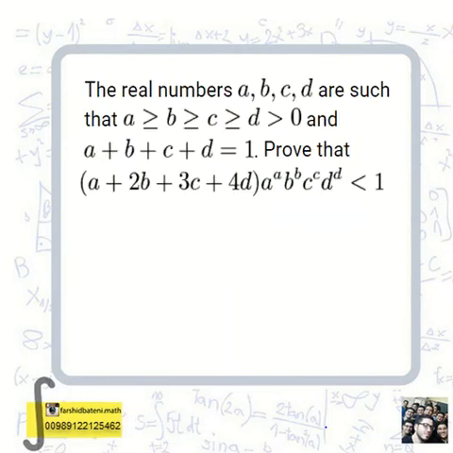We want to consider the ways that help us in algebra, especially in inequality problems. We must use three famous inequalities, and I can say 80% of inequality problems can be solved by these three inequalities.